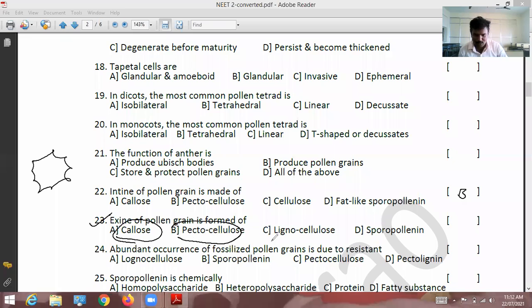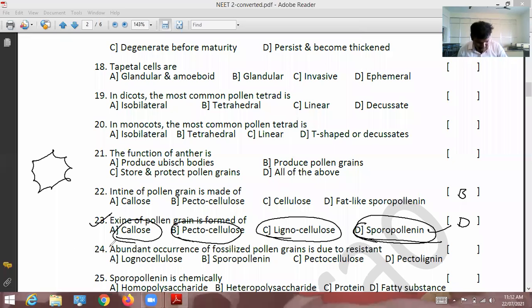In exine, pectocellulose is not there, lignocellulose is not there. So sporopollenin. Exine of pollen grain has a thick layer. It is made up of a biological resistant material that is called sporopollenin. Option D, yes, correct. So 23rd question, the correct answer is option D.